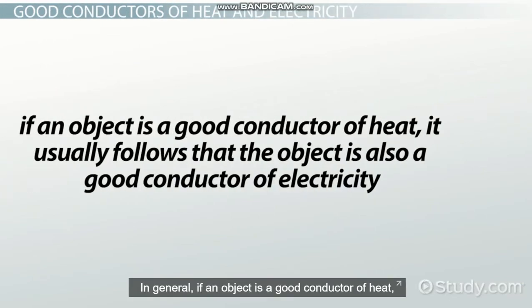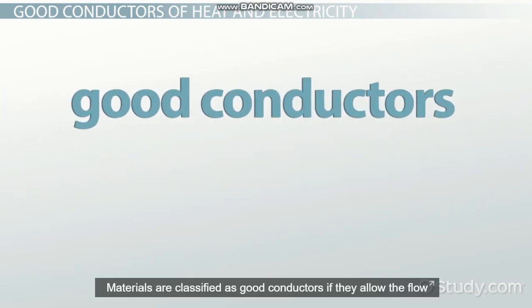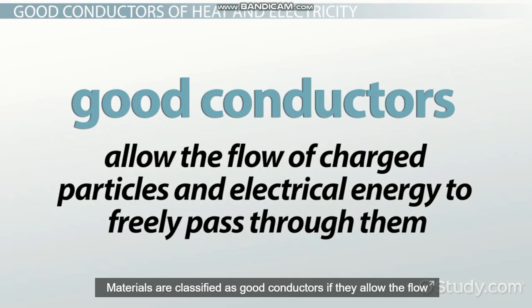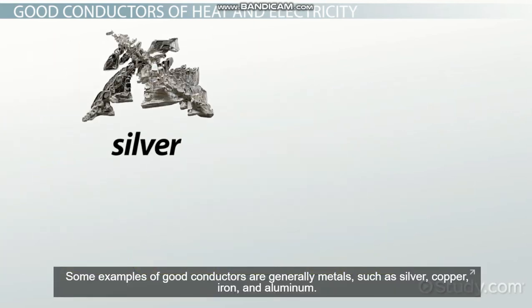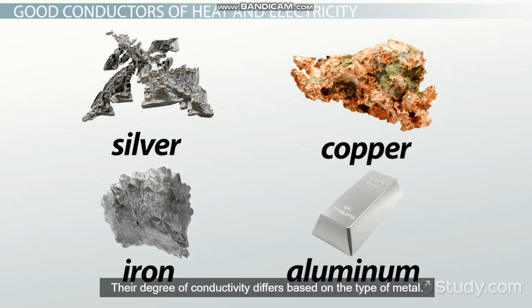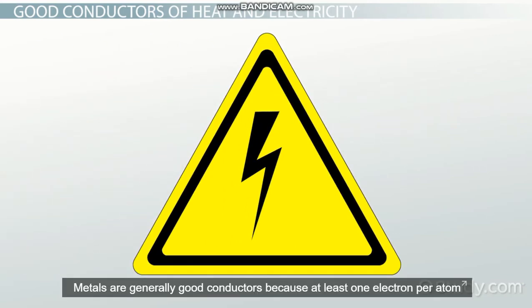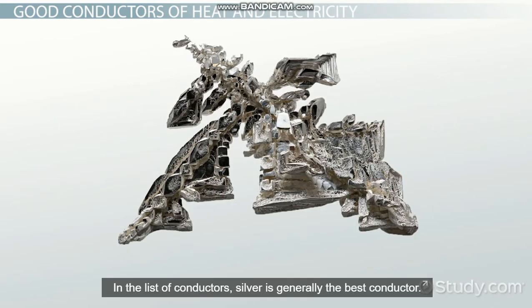In general, if an object is a good conductor of heat, it usually follows that the object is also a good conductor of electricity. Materials are classified as good conductors if they allow the flow of charged particles and electrical energy to freely pass through them. Some examples of good conductors are generally metals, such as silver, copper, iron, and aluminum. Their degree of conductivity differs based on the type of metal. Metals are generally good conductors because at least one electron per atom is free to move about between atoms and transfer heat and electricity. In the list of conductors, silver is generally the best conductor.